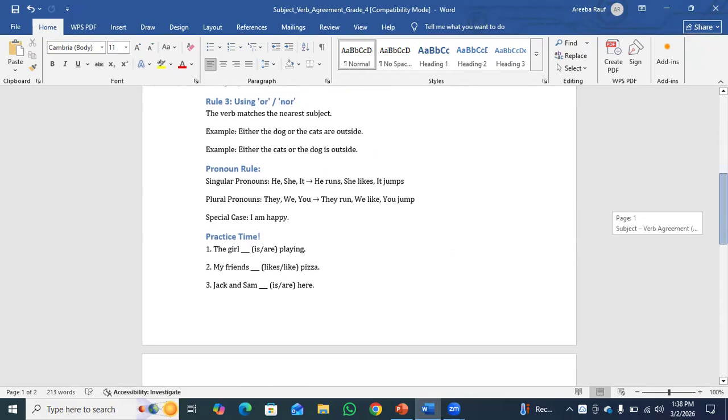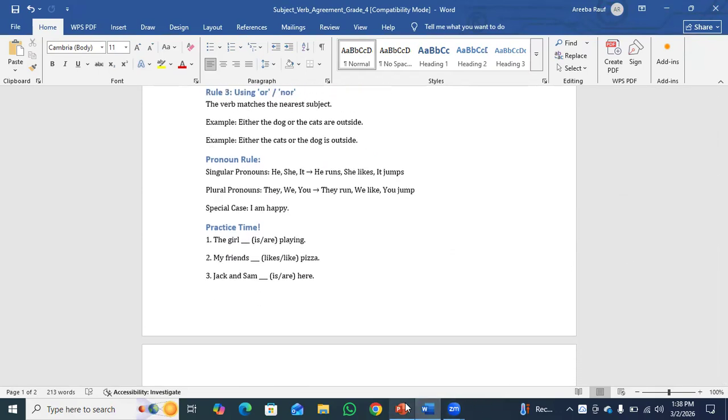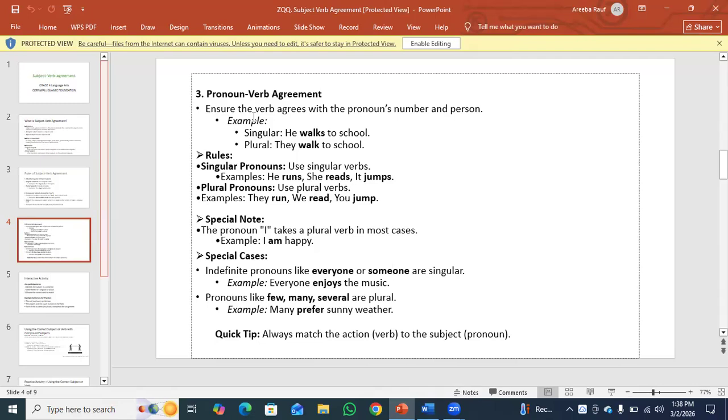Special case: I am happy. Ensure the verb agrees with the pronoun's number and person. For example, he walks to school. They walk to school. We have singular pronouns he, she, it, like he runs, she reads, it jumps. Plural pronouns use plural verbs: they run, we read, you jump.